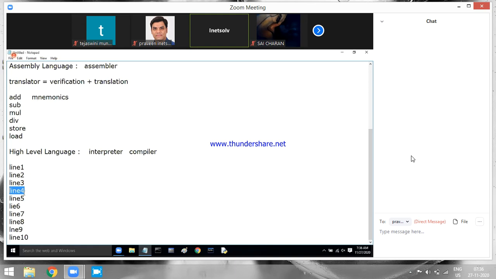4 is valid, translate. 5 is valid, translate. 6 is invalid. So what? Stop there only. It will not move to line number 7. The interpreter does not have memory. It cannot remember. Only when you have memory, you can remember something. This interpreter does not have memory. It cannot remember anything. So it will stop at line number 6.